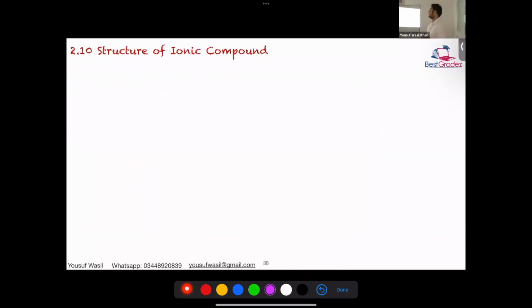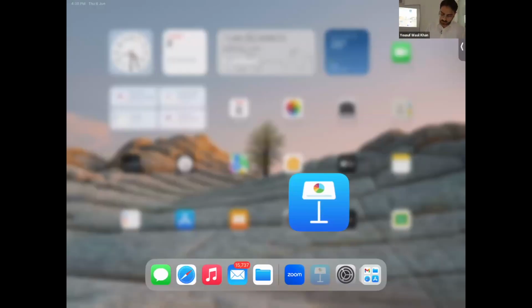We'll talk about properties in the next class. We should be able to finish. Major questions come from the properties, not the dot and cross diagram. So we need to understand the properties in detail. We'll continue tomorrow.